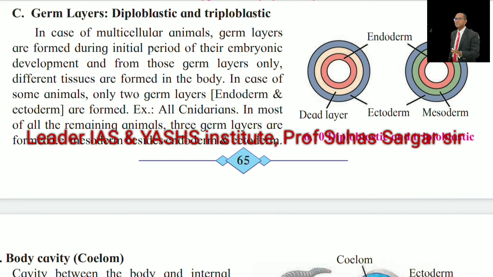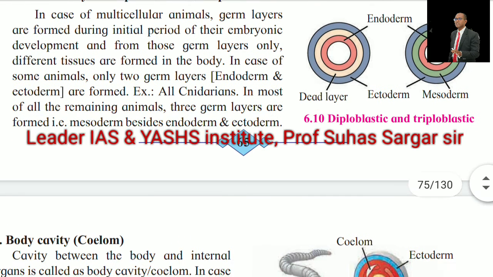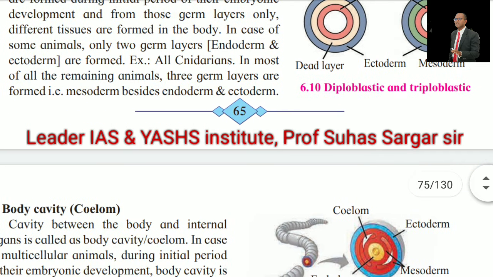The germ layers: diploblastic or triploblastic. In multicellular animals, the germ layers are formed during the initial period of their embryonic development, and from those germ layers only different tissues are formed in the body. In some animals, only two germ layers, that is ectoderm and endoderm, are formed. Example, all cnidarians. In most of the remaining animals, three germ layers are formed, that is mesoderm, besides endoderm and ectoderm. Diploblastic and triploblastic.